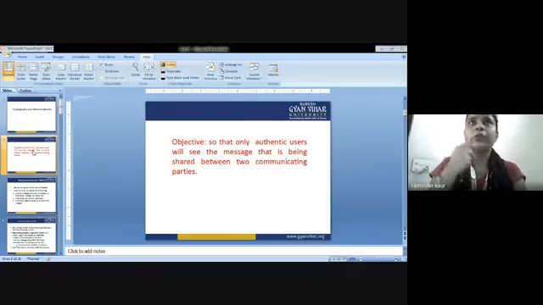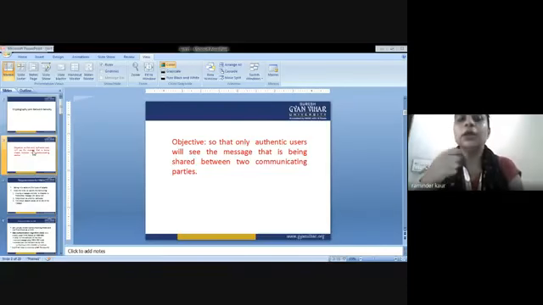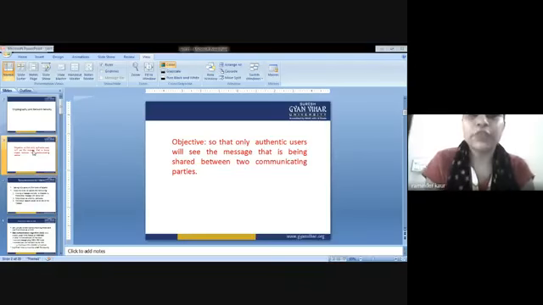As we are going to study the message authentication protocol, that is MAC, what is the objective behind the same? That is, only authentic users will see the message that is being sent between the two parties. In this way, data integrity could be achieved, and we can easily deduce who is the originator of the message. So this is the main objective behind the same, and we are going to discuss it.